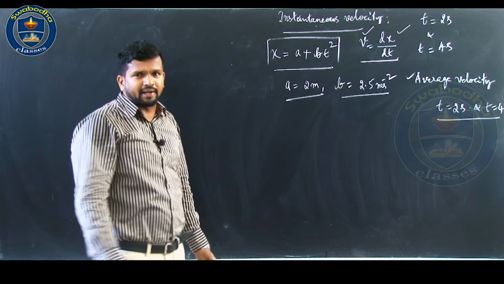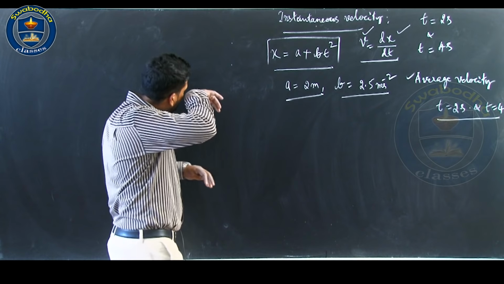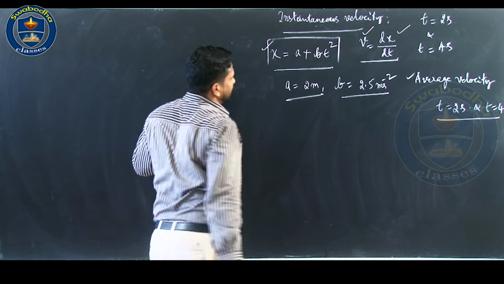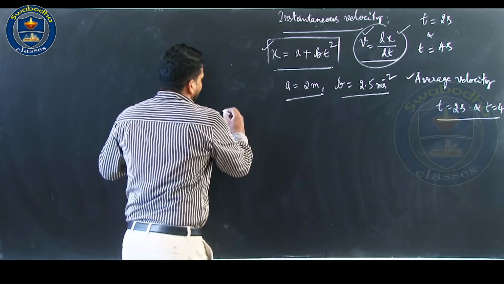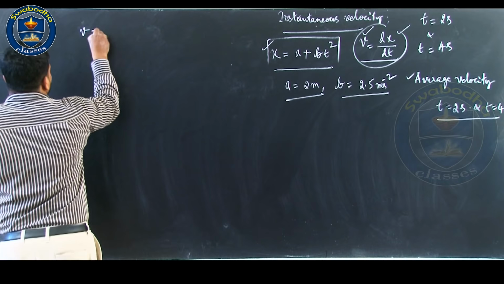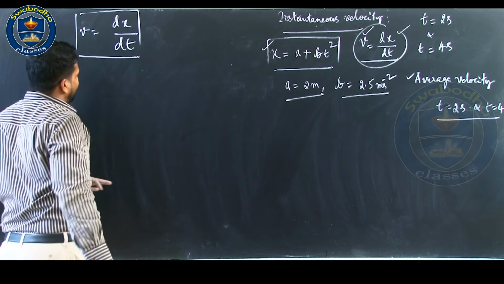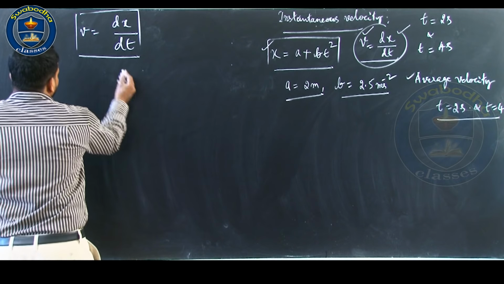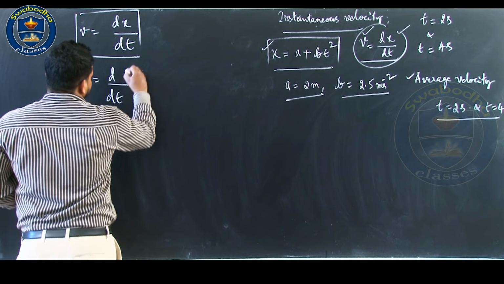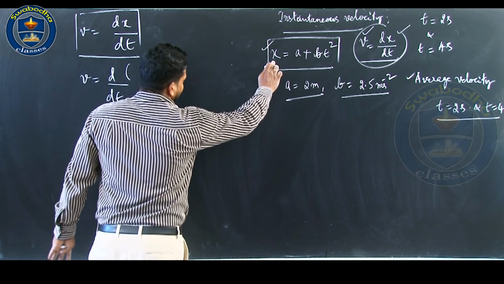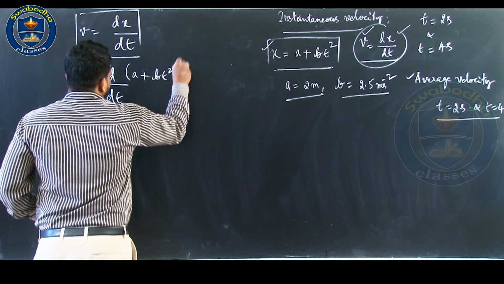You will get a similar example in the worked out example of the NCERT book. Okay. x equal to a plus bt square. How do you do it? v equal to dx by dt, that is the definition. v equal to dx by dt, that is differentiation of x with respect to time. v equal to d by dt of x.